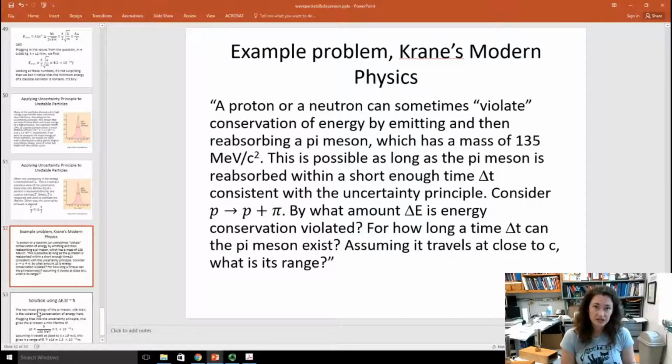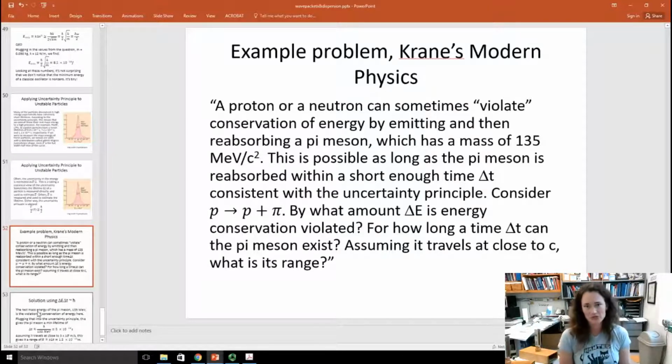Now to break for just a second here, this is the idea of an exchange particle. Basically what this is coming from is that the nuclear force, which binds all nucleons together inside of the nucleus, is strong enough to overcome the repulsive Coulomb force between protons. This force, and indeed all forces, are mediated by an exchange particle. Okay? So the idea is that the proton and the proton sit next to one another and they exchange these pi mesons back and forth saying, I'm here, be attracted to me. I'm here, be attracted to me. Right? Now these pi mesons have a certain range, and we're going to talk about what that range is estimated to be based upon the energy-time uncertainty principle.